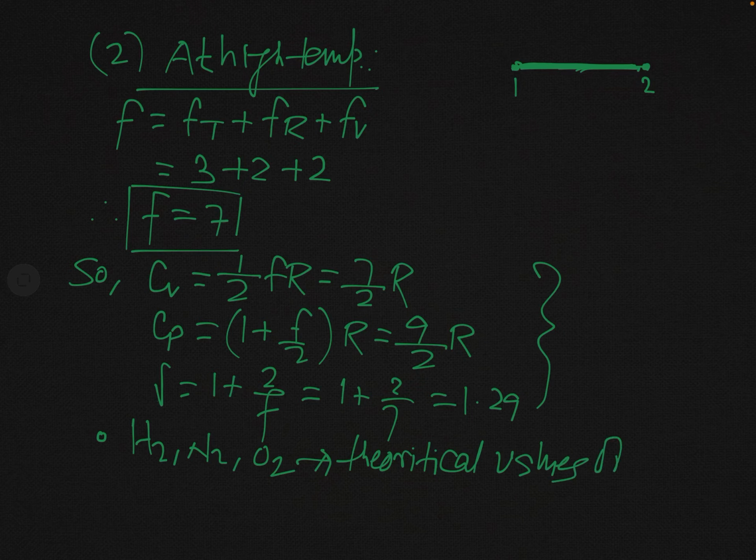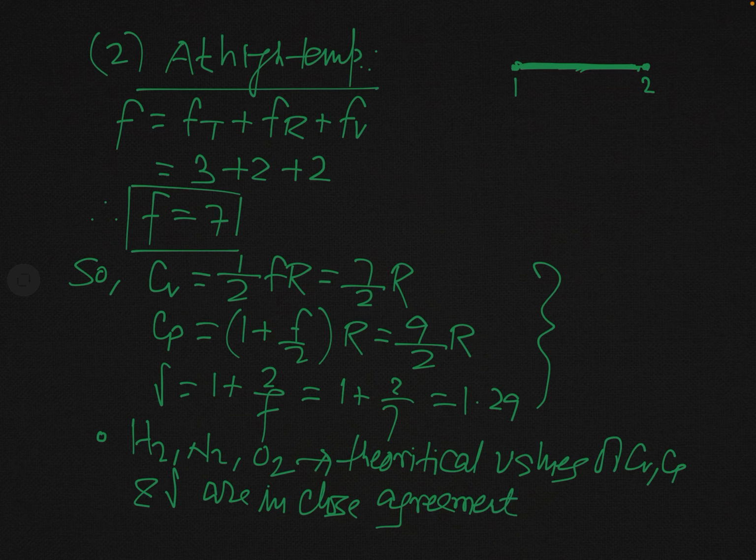Theoretical values of Cv, Cp and gamma are in close agreement with the experimental values.